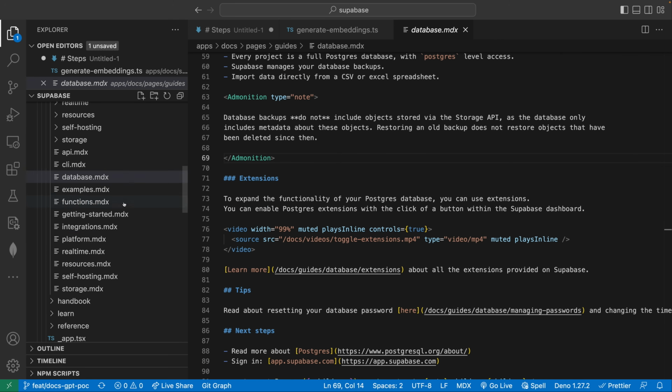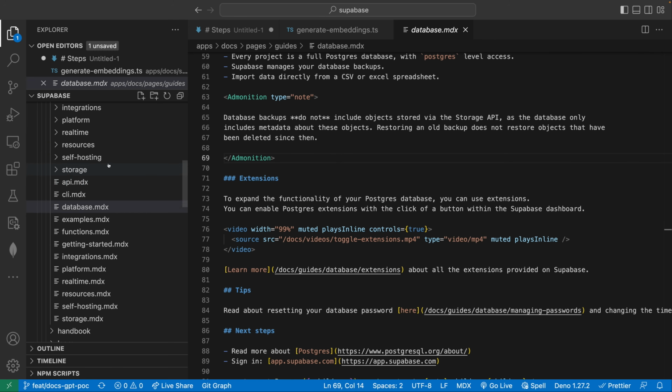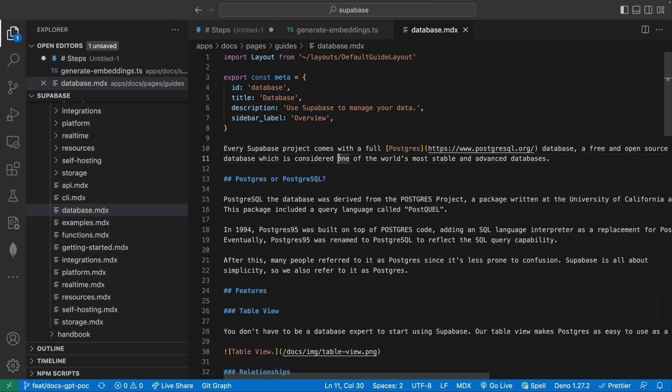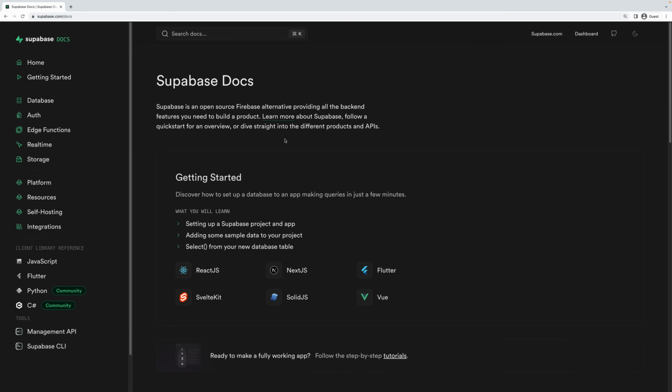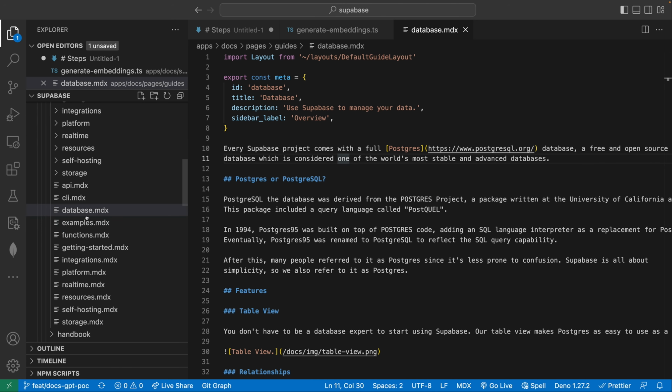So pretty awesome. If you take a look here, pretty much our entire, what Supabase calls their guides, is broken down into these markdown MDX files. I can show you really quick how they map. I'm on the database MDX file, and if I go over to their documentation, supabase.com/docs, they have a section here on database. So /guide/database basically maps one-to-one to this MDX page.